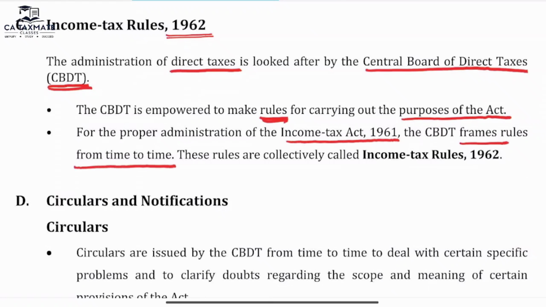These rules are collectively called the Income Tax Rules 1962. As per the sections, the Income Tax Act tells that some forms are to be filed, and the due dates, what form, when and how it is to be filed are given in the rules made by CBDT.